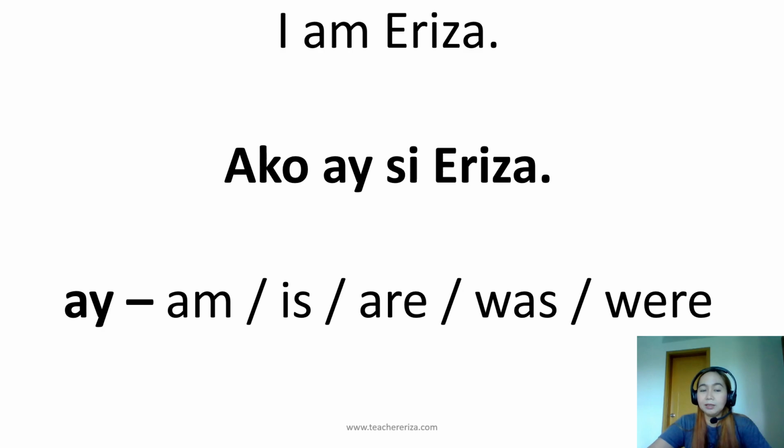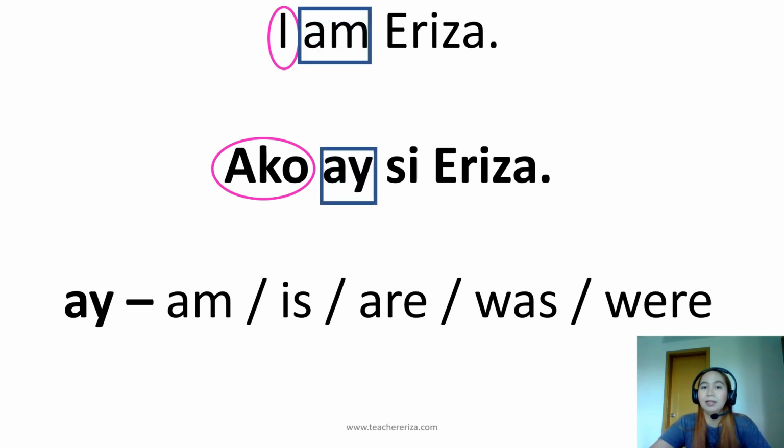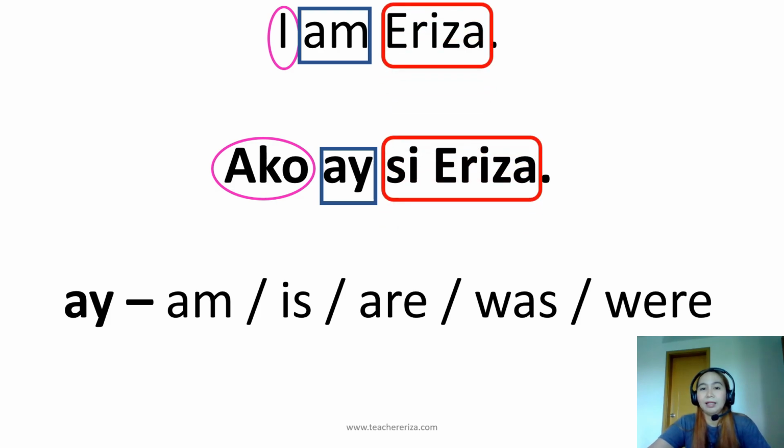So I is the be verb: am, is, are, was, were. Okay, and then ako is I. The verb am is ay. And then the name is si Eriza. So we always add si before the name of a person.